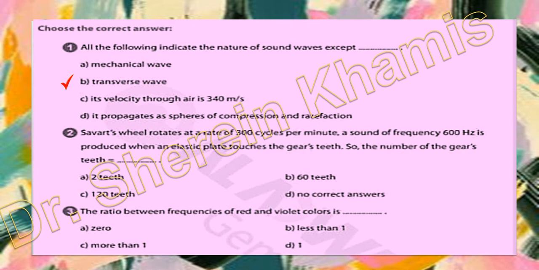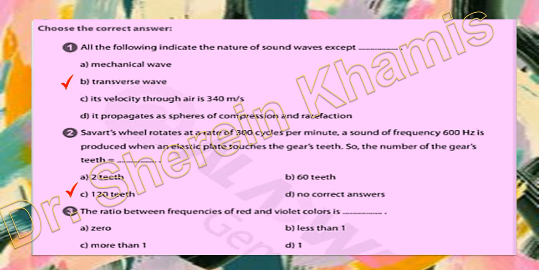Okay, we said that we have a distance. Here we have 300 cycles per minute, we will convert it to seconds. So it will be 300 divided by 60 times 600. Okay, so the right answer will be 120 teeth. You can write the rule with your pencil and make a calculation. You have a calculator, don't forget it in your exam.